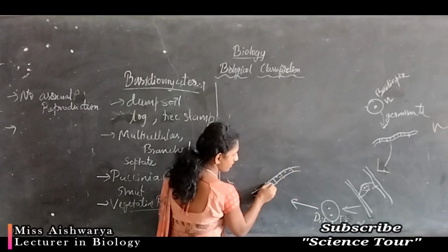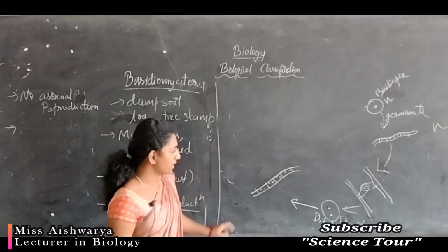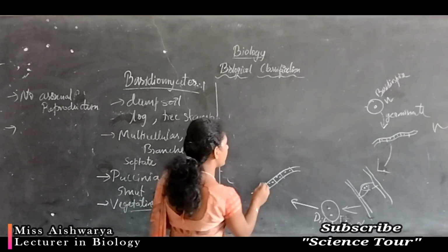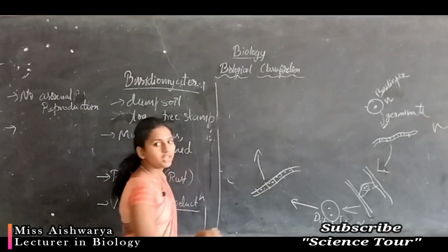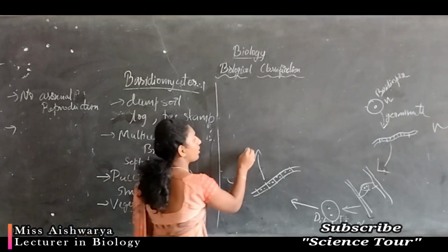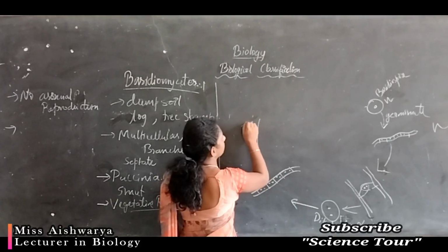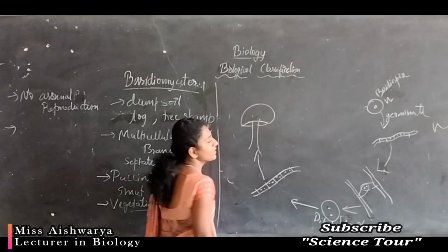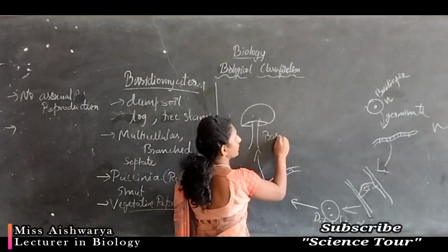They undergo division and produce hyphae, which are not diploid but dikaryotic in nature. Later this will produce a specialized fruiting body called basidiocarp.